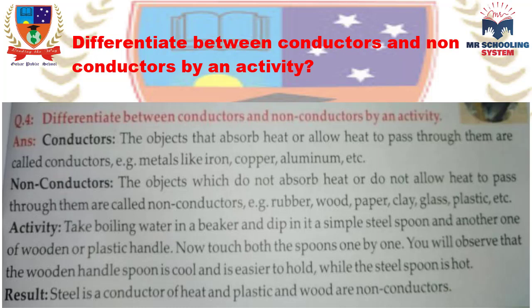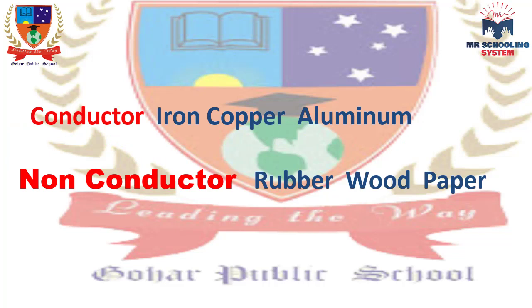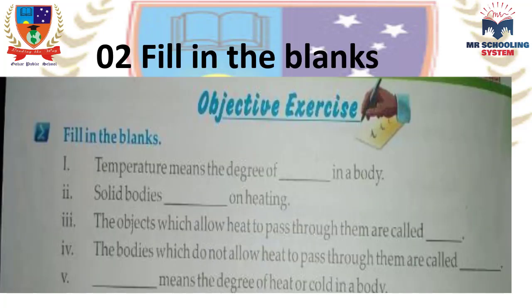Okay, my dear student. Now we will move to the next question. Write any three conductors and non-conductor things in your copy. My dear student, you already know what a conductor and non-conductor are. Here you just write the names of conductors and non-conductors. Conductors: metals like iron, copper, aluminium. Non-conductors: rubber, wood, and paper. Okay, now move to the next question of your assignment.